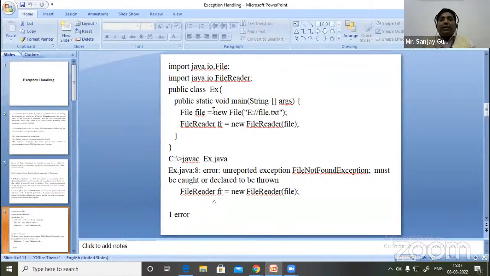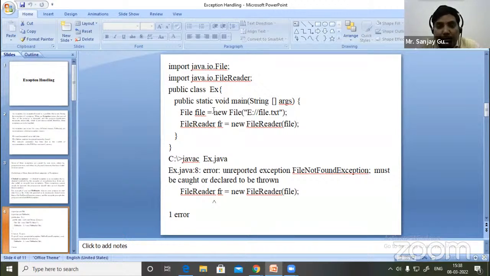Here, when we compile with javac Ex.java, there is no syntax error in this program, but when we compile, it raises an exception, FileNotFoundException. This FileNotFoundException arises due to the file.txt file, because the compiler does not find the file file.txt, and in that condition it raises the FileNotFoundException at compile time.